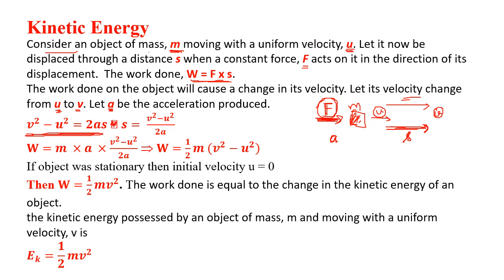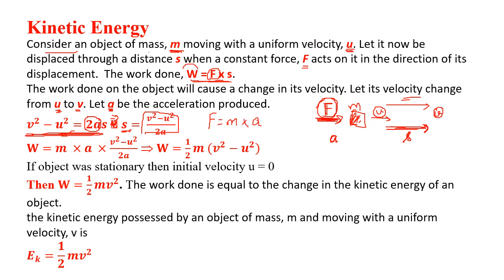So what does it imply? You take this 2a below, it implies s is equal to v square minus u square upon 2a. And what is F? You know F equal to m into a.